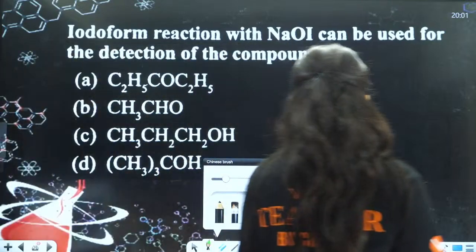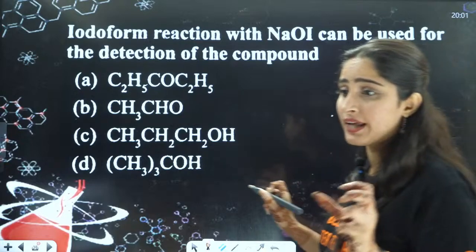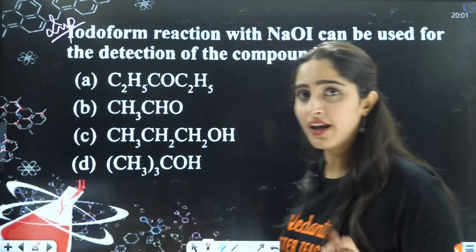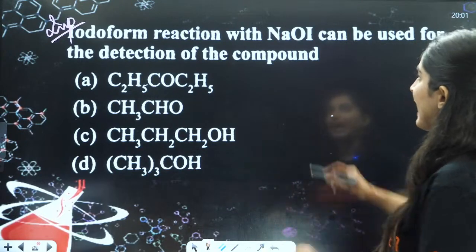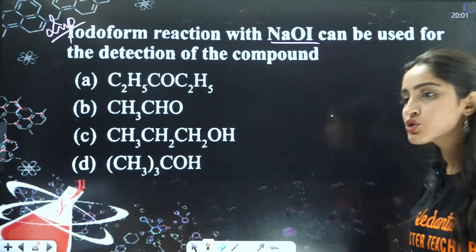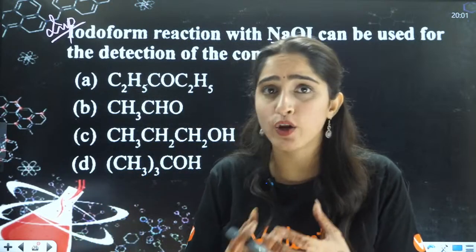Next is the iodoform reaction. Again a very predictable question, because questions are repeatedly asked from here. Iodoform reaction with NaOI can be used for detection of which compound? It's not like you will use it for just aldehydes or ketones.